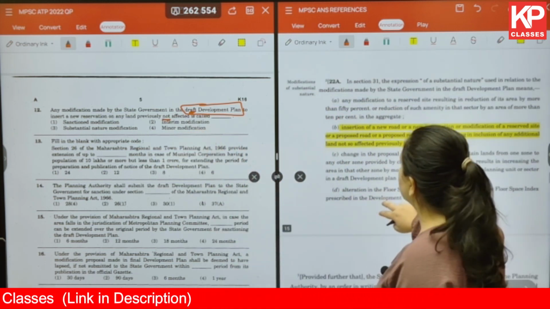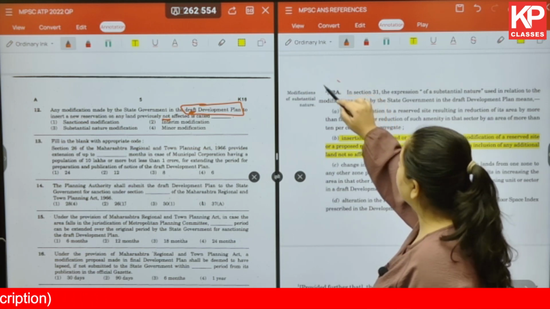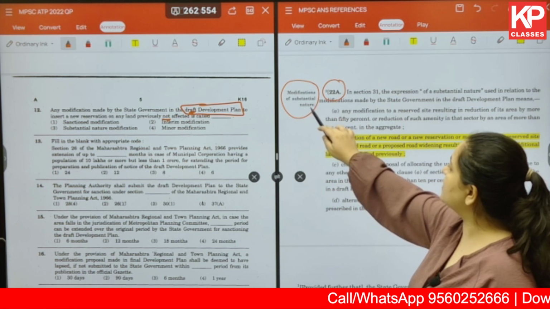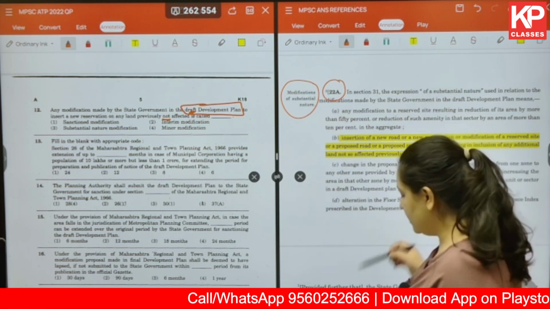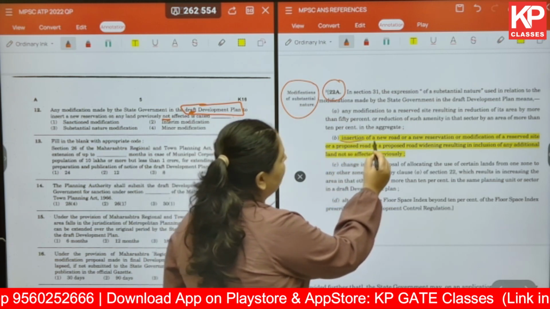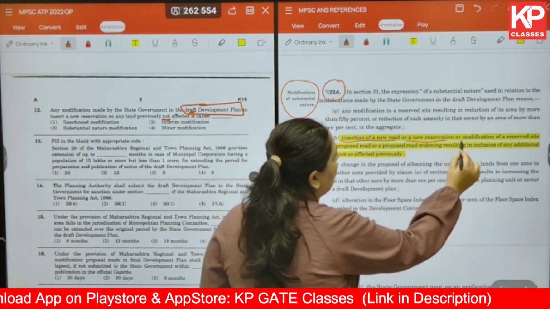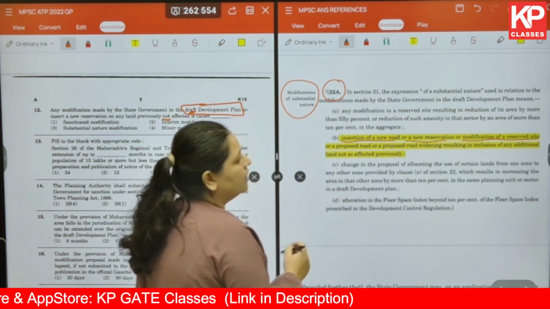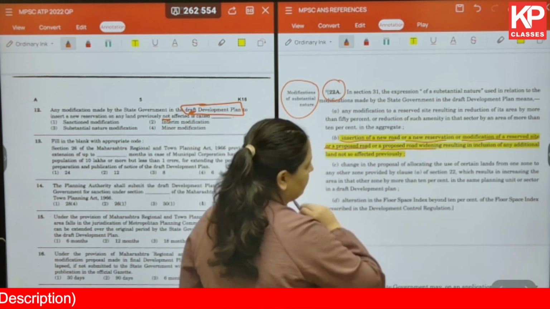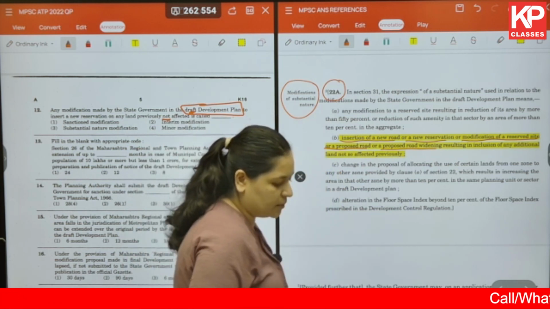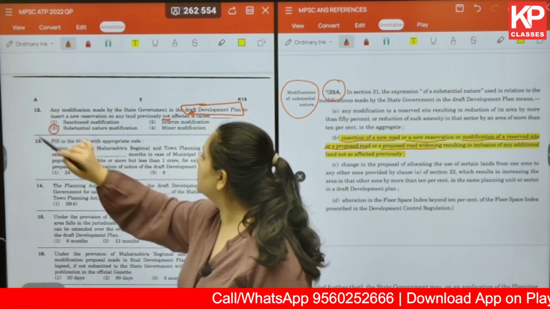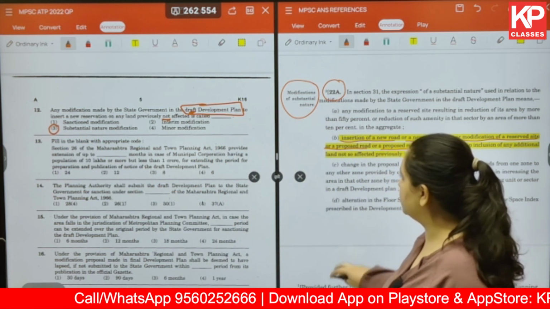Again, a very direct question from section 22. The provision given is of modifications of substantial nature. In this particular provision, it talks about, first of all, insertion of new road, new reservation, or modification of a reserved site, or a proposed road, or a proposed road widening. So all this has been talked about in this particular section. The answer for us is 3, substantial nature modification.